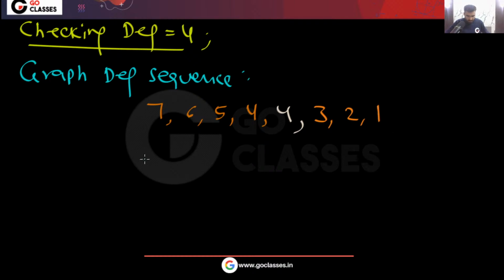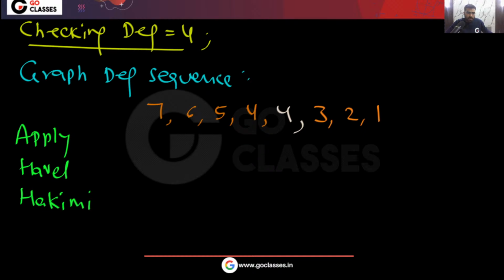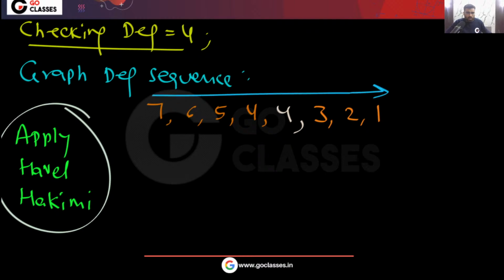Now let's check. Some of you please take degree 6. Now you can apply the Havel Hakimi procedure. It is very simple. This is in descending order. Now you delete the maximum degree vertex. Then from the next 7 vertices, delete 1 from each.